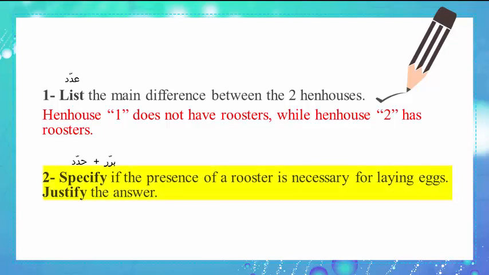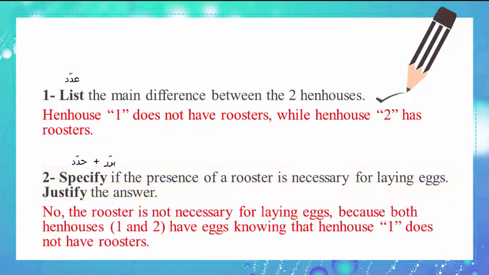Number 2. Specify if the presence of a rooster is necessary for laying eggs. Justify the answer. No, the rooster is not necessary for laying eggs, because both hen houses 1 and 2 have eggs, knowing that hen house 1 does not have a rooster.